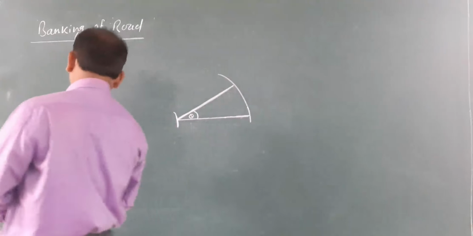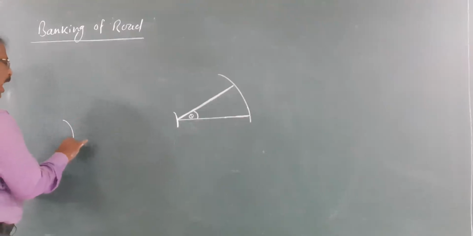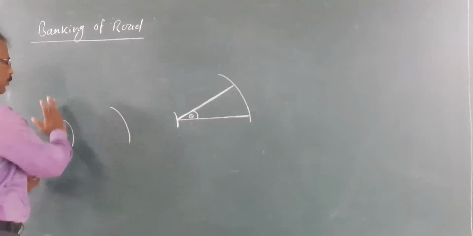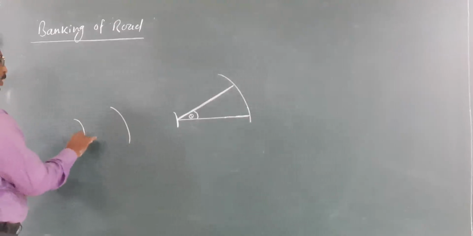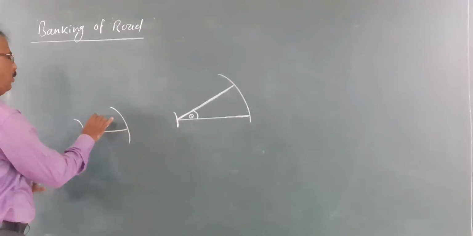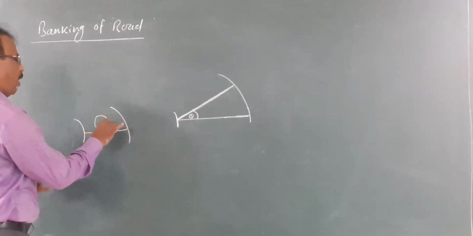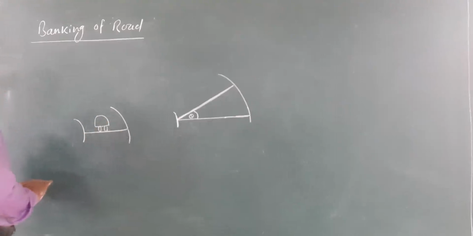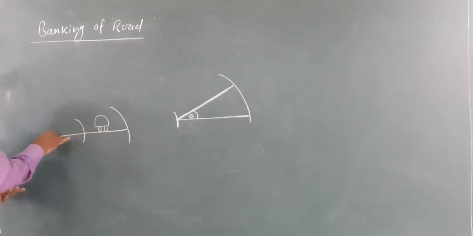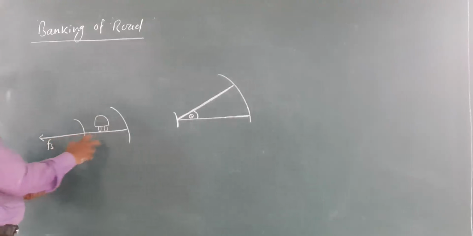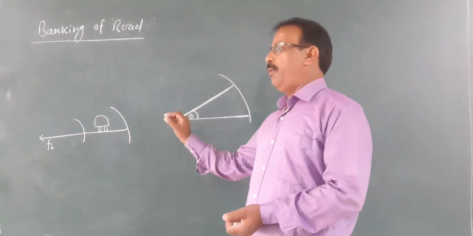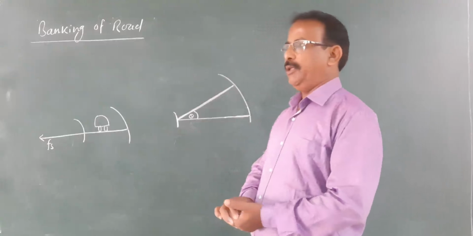See, we have seen that in the case of a horizontal curved road, the required centripetal force for the vehicle to take the turn is nothing but the frictional force acting on that vehicle. Static frictional force provides the required centripetal force for that vehicle.